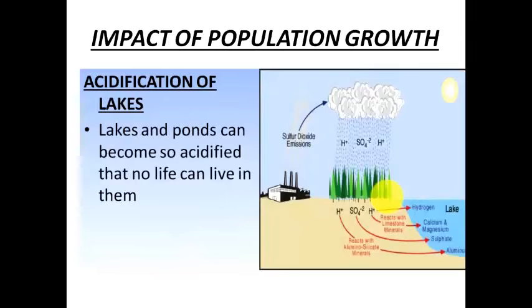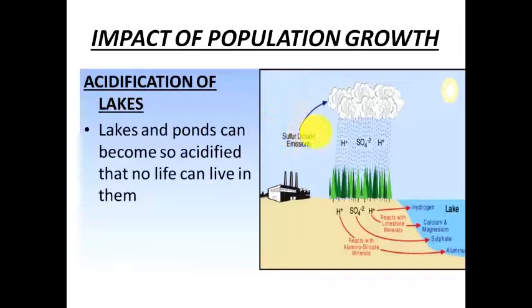Next, acidification of lakes. This is also very similar to what we just talked about with acid rain. The lakes and ponds can become so acidified that no life can live in them. And why is it so? Again, it is because of these industries and factories that are coming up.